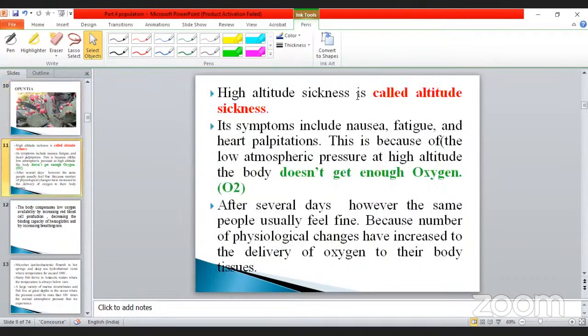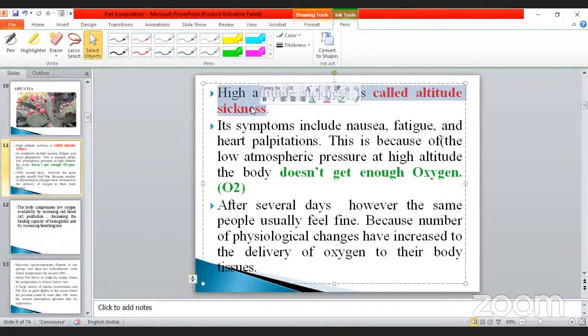High altitude sickness is also called altitude sickness. Sometimes what happens, this is also one of the adaptations. This one is also one of the specialized adaptations. Is it noted down? Mr. APJ, Honorable President APJ Abdul Kalam. Okay, his death is also due to something like this.